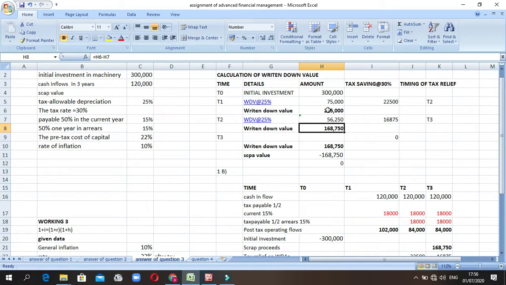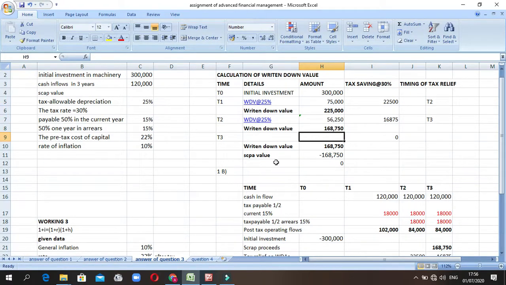To get the tax saving, we take the allowable depreciation and multiply by the tax rate. The written down value is the value remaining in year 1 minus the tax allowable depreciation.